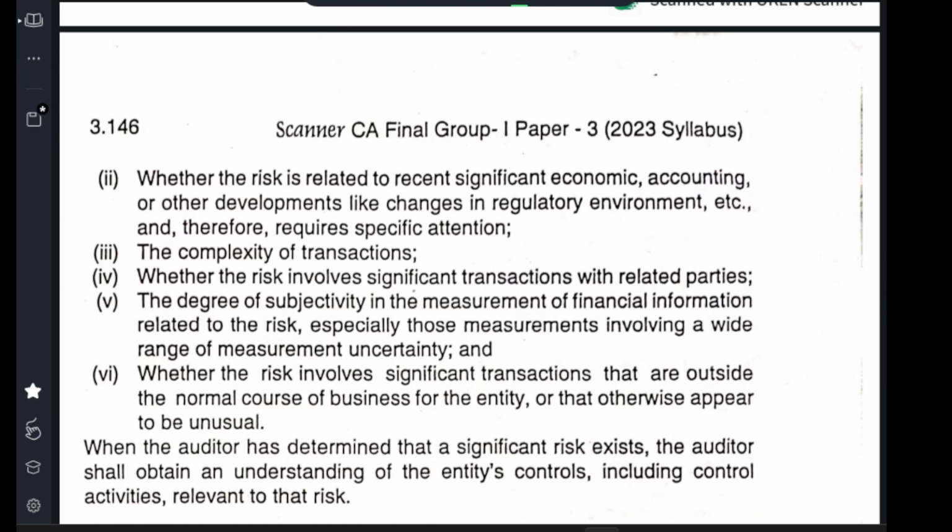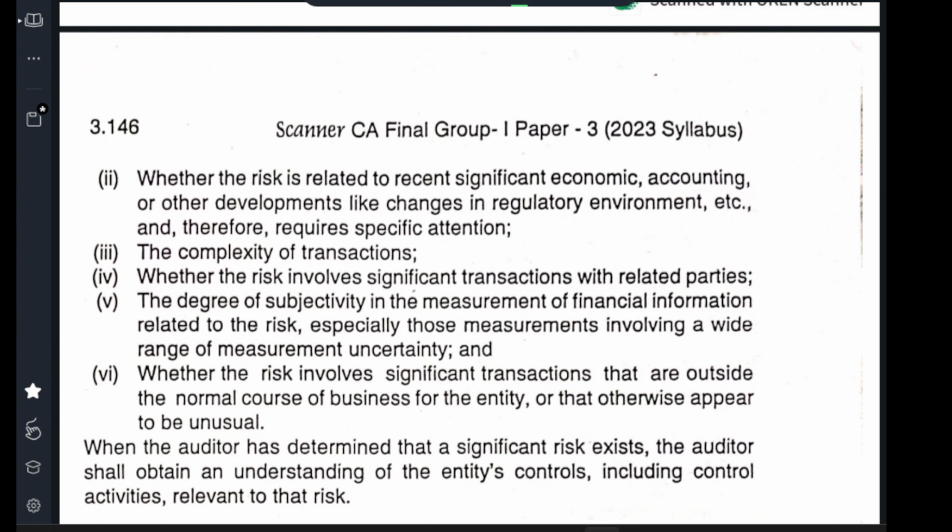Fifth, the degree of subjectivity in measuring the financial information relating to the risk, especially those involving a wide range of measurement uncertainty. Sometimes what will happen is that the risk may be due to uncertainty; uncertainty may be causing the risk.